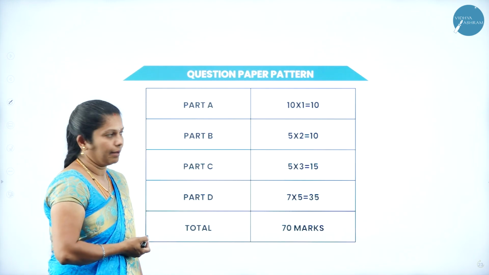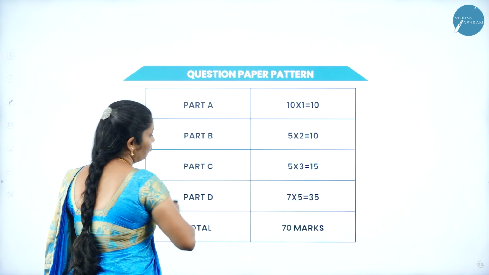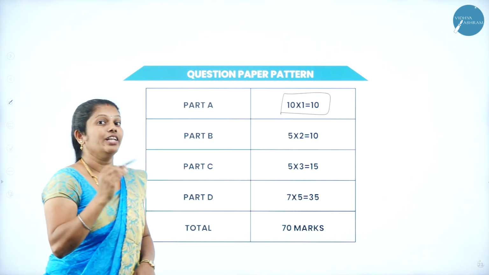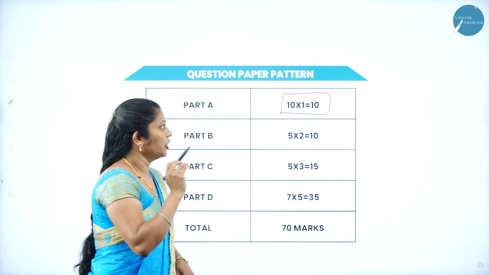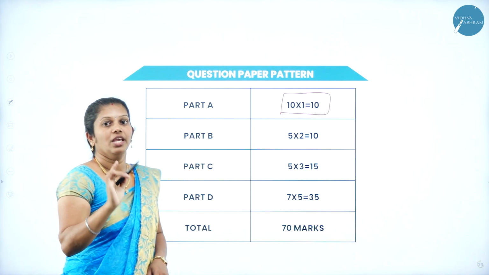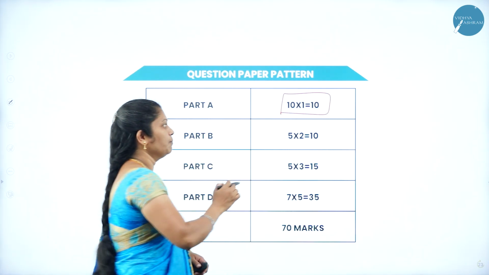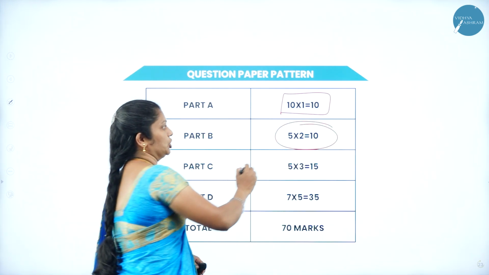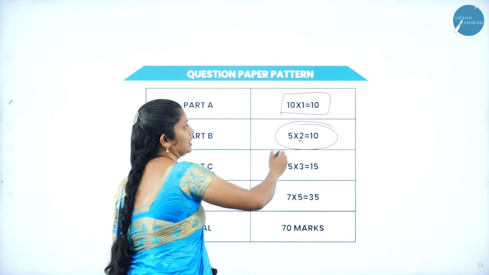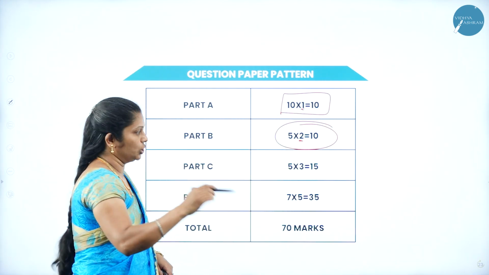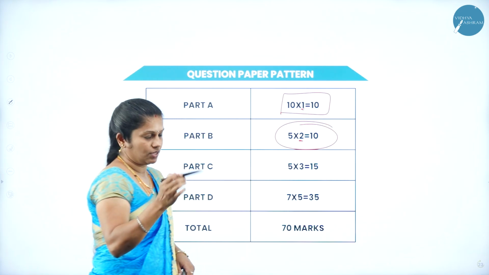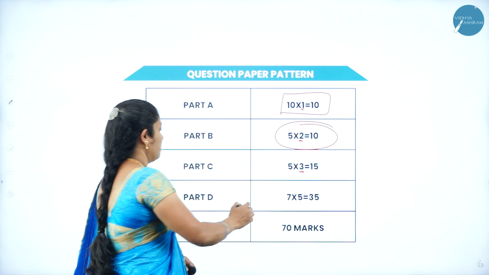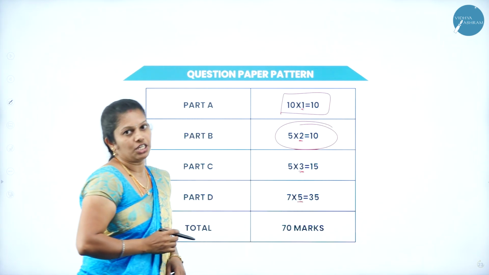But when it comes to the theory pattern, there totally you have 4 parts. In the first part, you have totally 15 questions in part A, but you have to answer only 10 questions. Each question carries 1 mark. In part B also, you have an extra 5 choice. Each question carries 2 marks. In part A, 1 mark for each question. In part B, 2 marks for each question. In part C, 3 marks for each question. But in part D, 5 marks for each question.